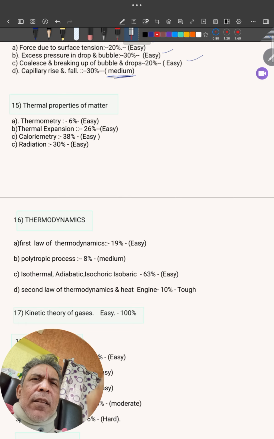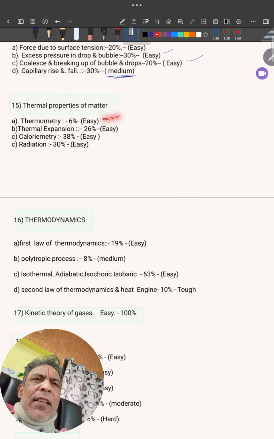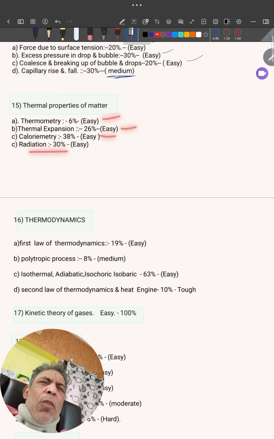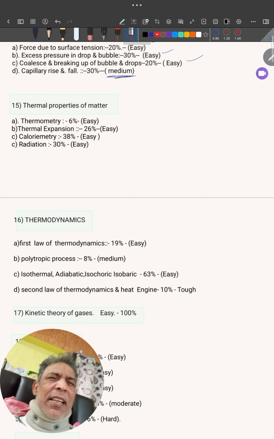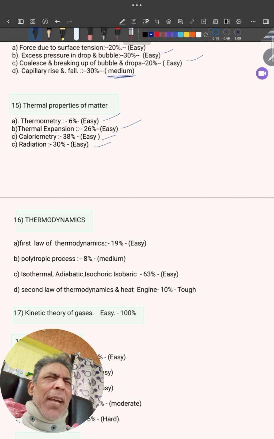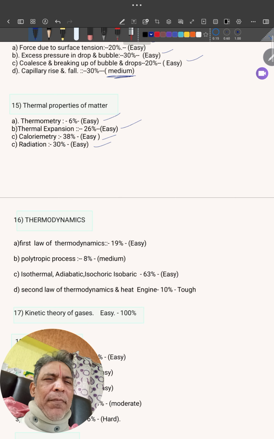Next we'll come to thermal properties of matter. Thermometry, very easy. Thermal expansion, 26%, calorimetry, 38%, radiation, 30%. Almost all topics are easier. You only have to read it. You have to work out more problems on calorimetry. It's a compulsory chapter, read it. Thermal properties of matter: if you know the formulas, I think you can manage easily. Students mostly leave it. In terms of weightage, chapter weightage is different; after the end of this, I will explore it.